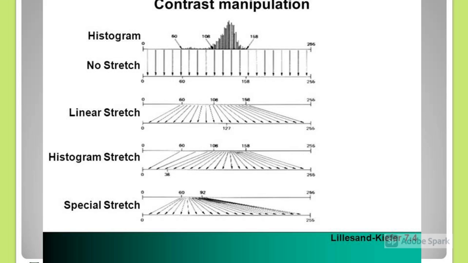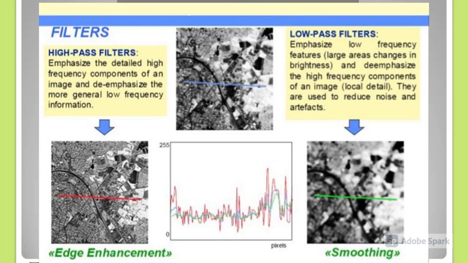Linear contrast greatly improves the contrast of the original brightness values, but there is loss of contrast at the extreme high and low end of the DN values. In non-linear contrast enhancement, the input and output data values follow a non-linear transformation. Non-linear contrast enhancement is defined by y equals f(x), where x is the input data value and y is the output data value. The non-linear contrast enhancement techniques have been found to be useful for enhancing the color contrast between the nearby classes and subclasses of the main class.